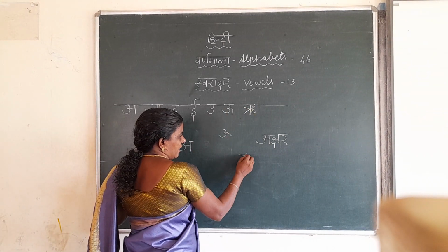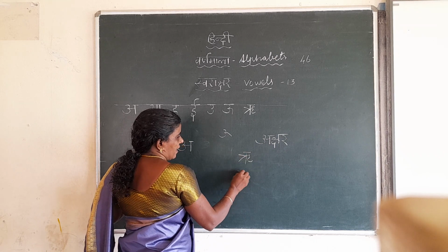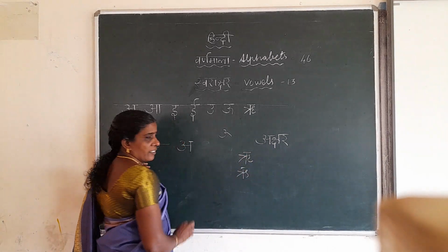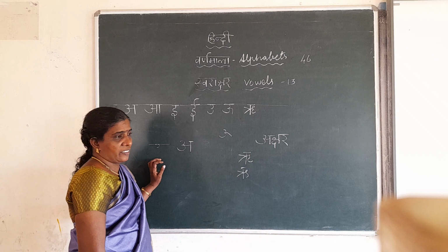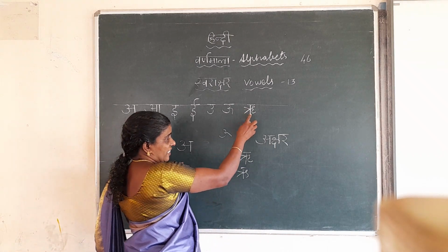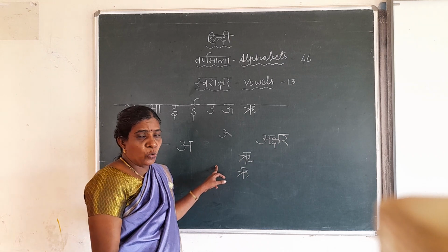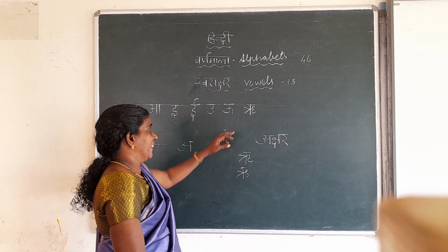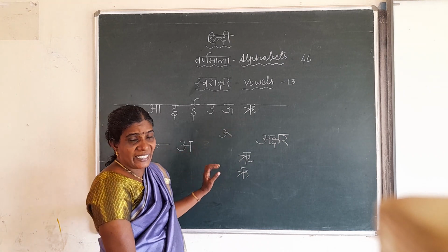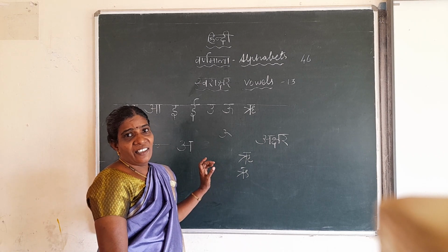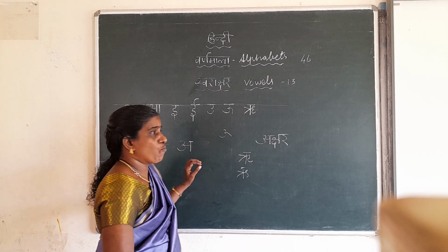One is this way, one is this, another one is this. Okay, this 3 way you can write. Here, this is not ir, this is not re, this is not ru, this is not cru. Many times they will say, okay, but its pronunciation is rishi.